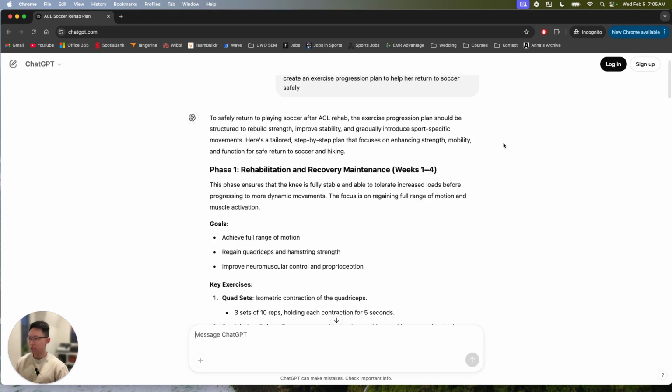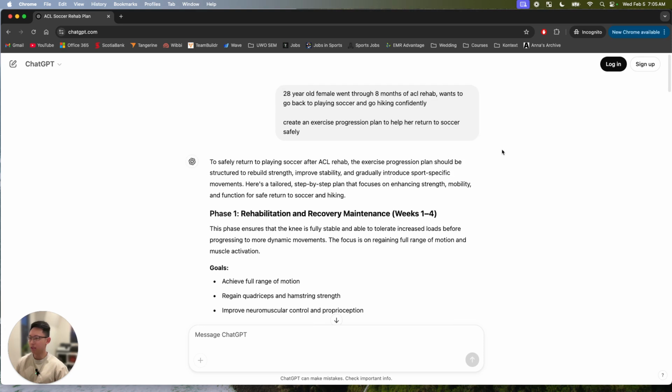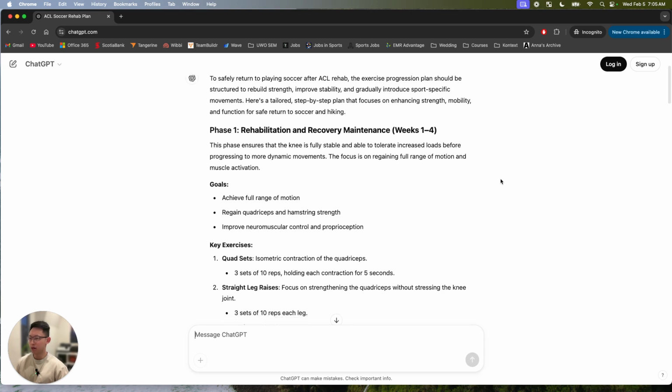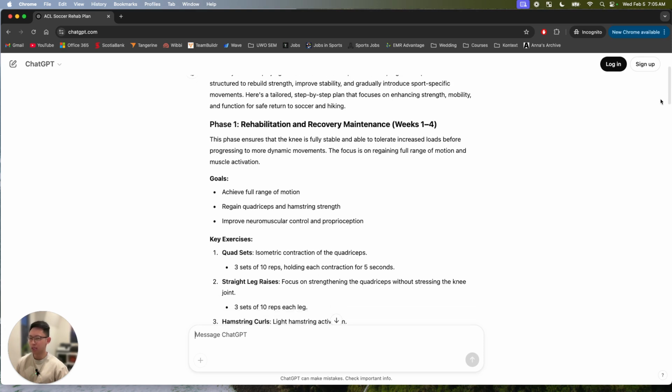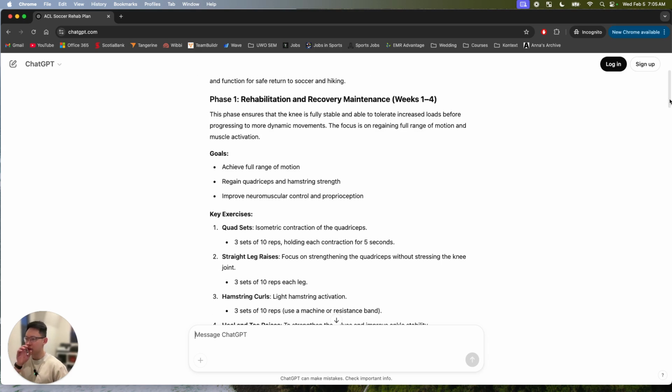Starting at the top, okay, so this is kind of confusing already, right? I put in 8 months already, 8 months of rehab. So does this plan start at week 1 of 8 months? Okay, yeah, I think at 8 months, this is what this person should be doing.